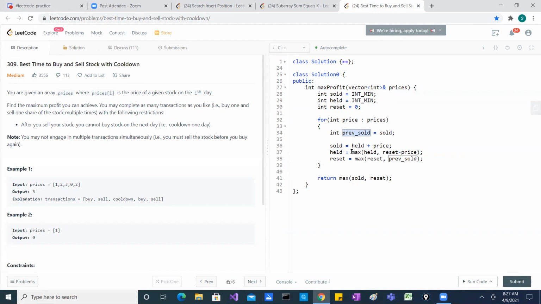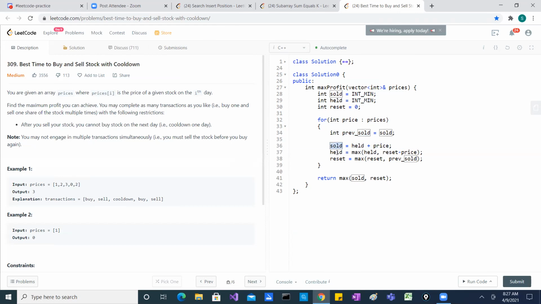Whenever you sell, it is whatever you have earlier held plus your current price, because adding a price means that is the money you get. So that will be the profit.